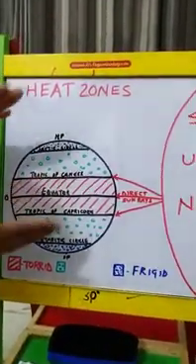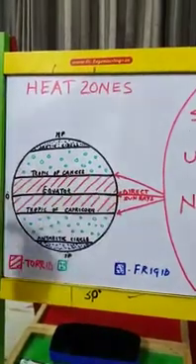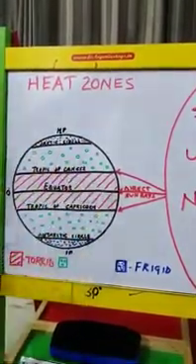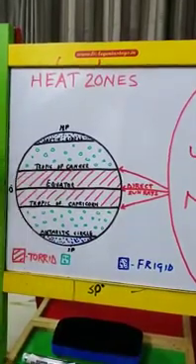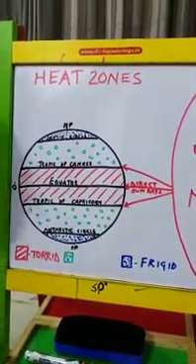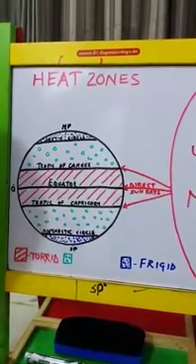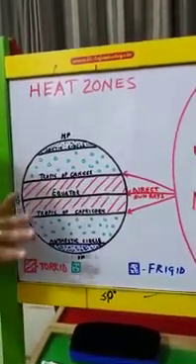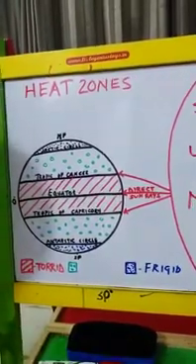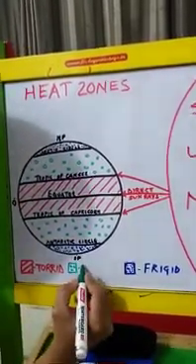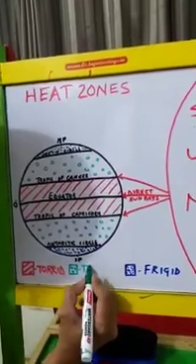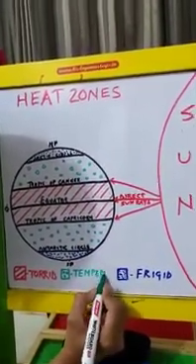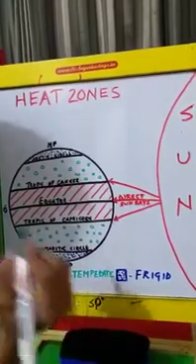And sandwiched in between the hottest part of the earth and the coldest part of the earth is that portion which is neither very hot nor very cold. I'm not talking about the seasonal differences that we have. In general, it's neither very hot nor very cold, and therefore this area with an equable temperature is known as the temperate zone of the earth.